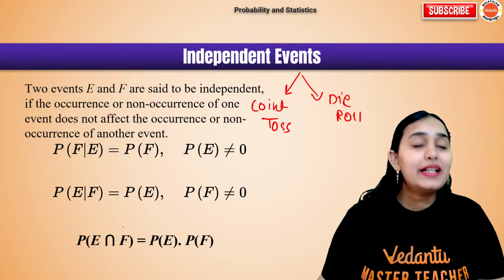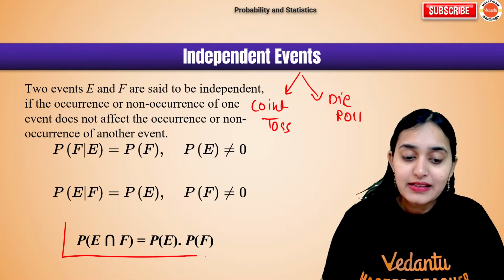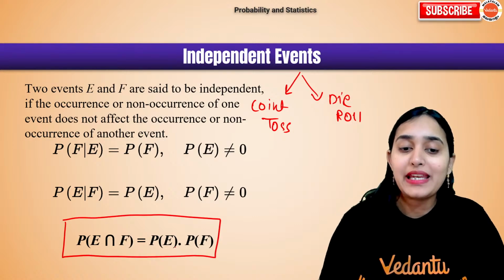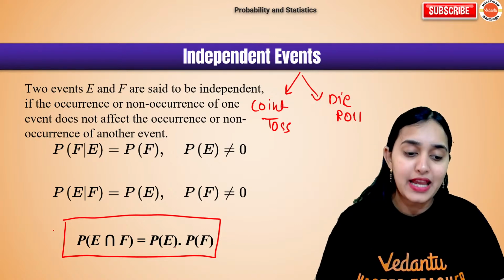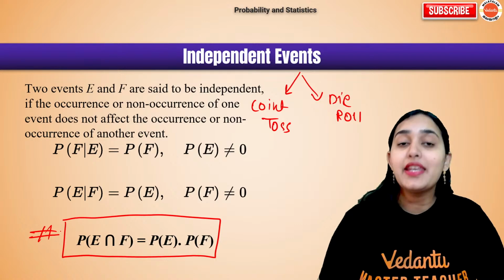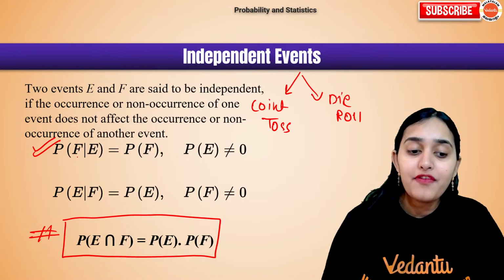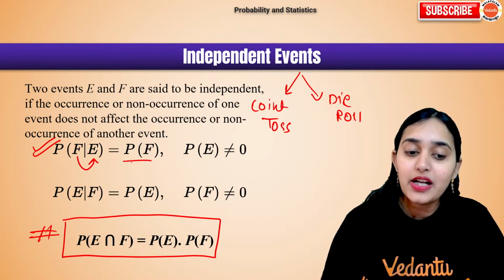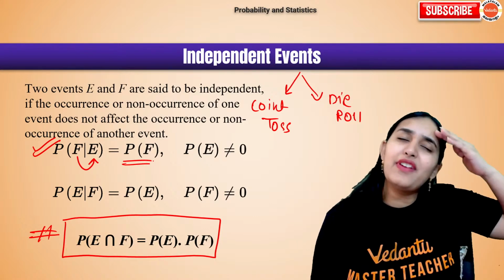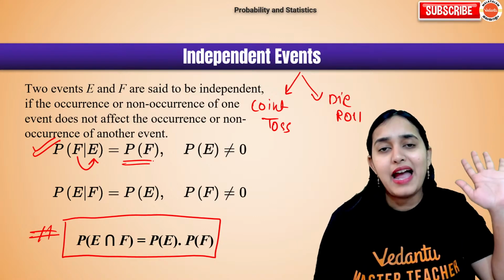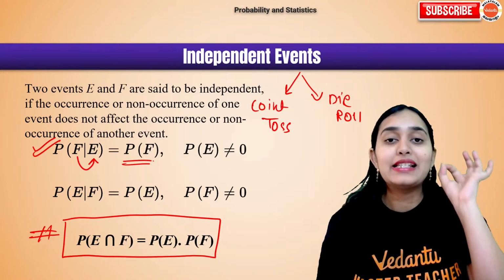Now, what is unique about independent events? Their intersection is always equal to PE into PF, probability of event E into probability of event F. This is an important formula. Another, their conditional probability is also different. Probability of F given E is equal to probability of F because they are independent. So even if E has happened, I don't care. I will only find the probability for F if it is independent.